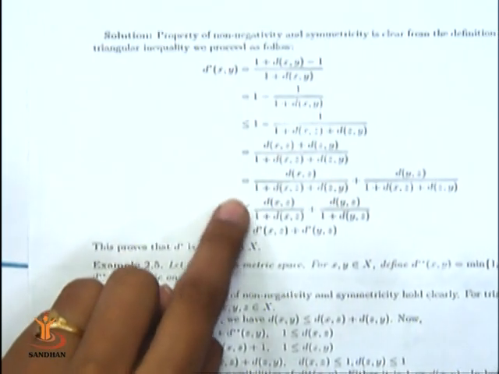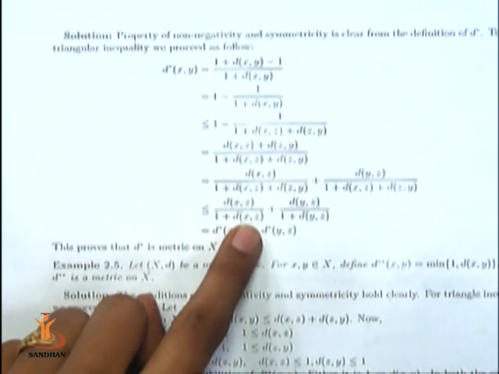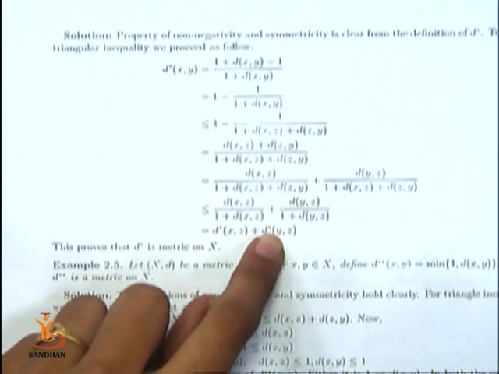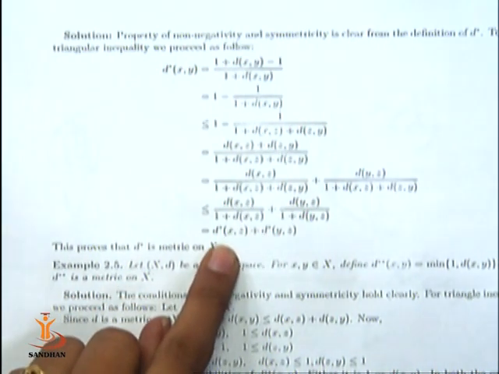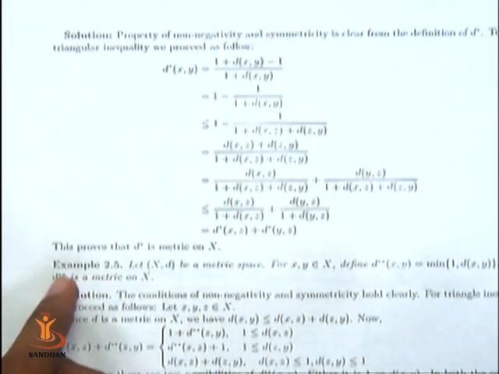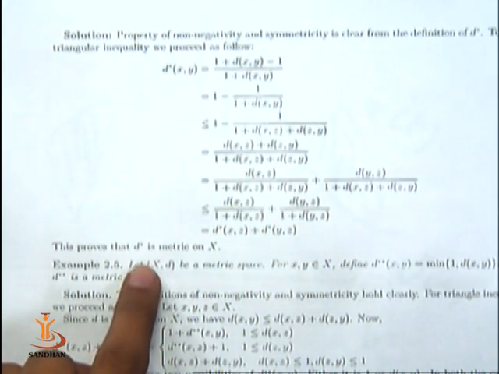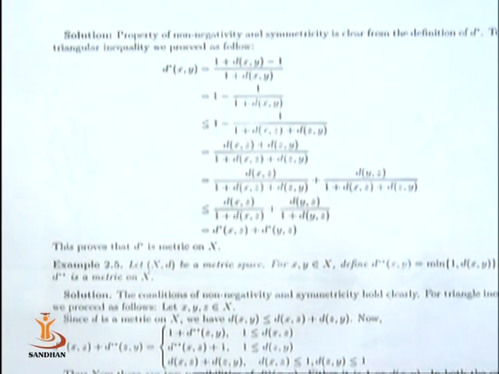That is less than or equal to dxz upon 1 plus dxz plus dyz upon 1 plus dyz, that is d star of xz plus d star of yz. This proves that d star is a metric on X. So this is how d star defines a metric on X.